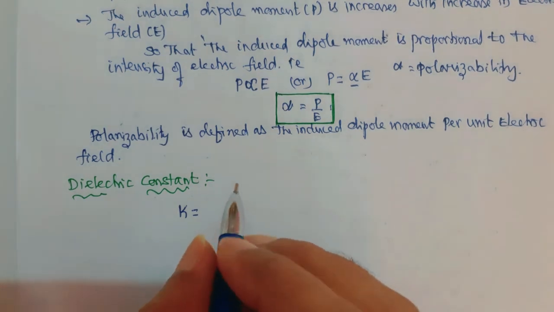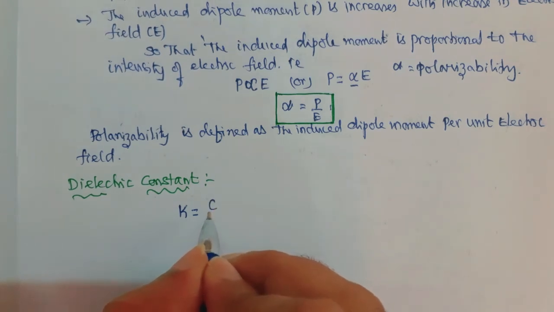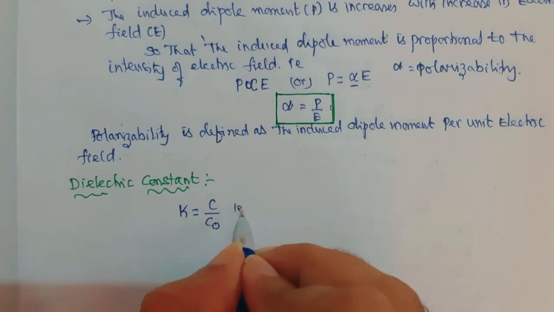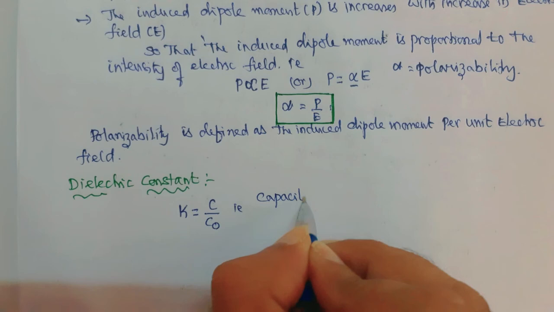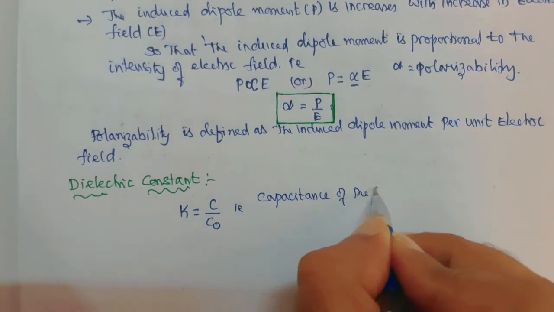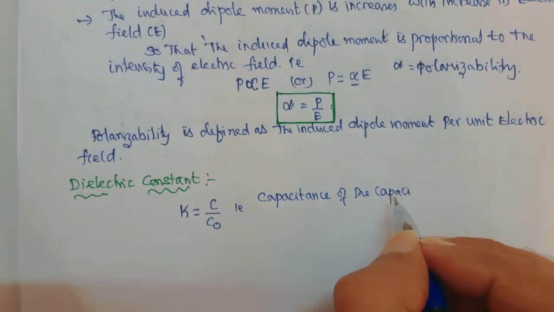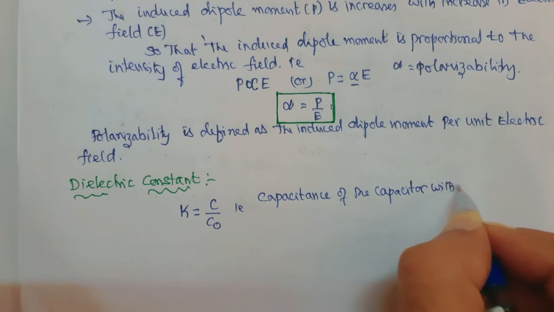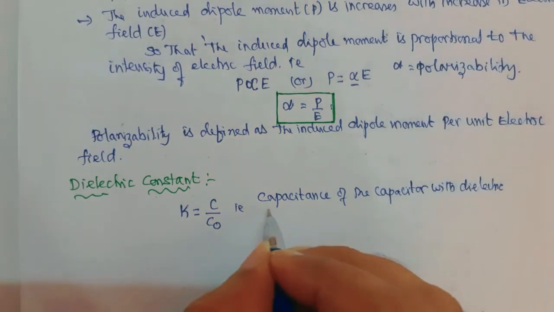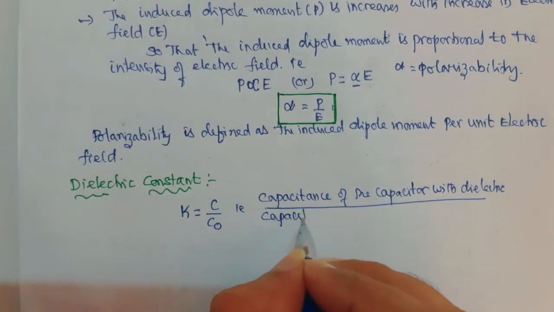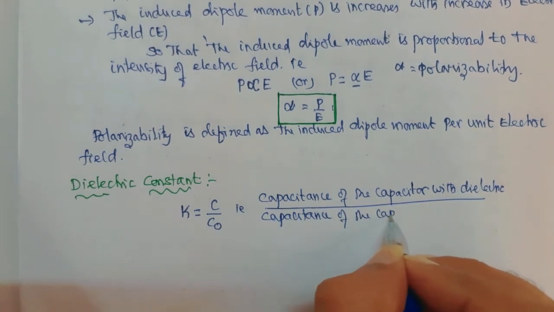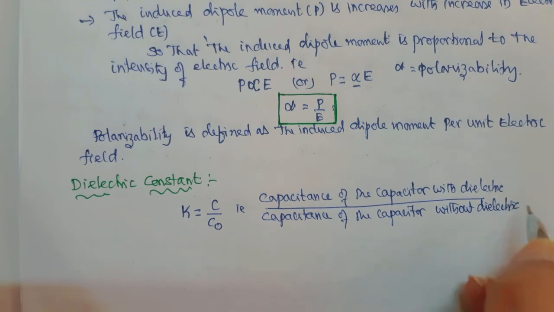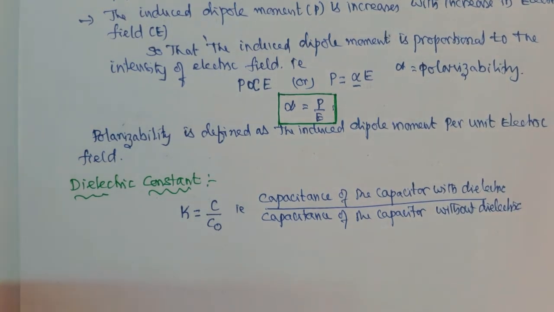That is, K is equal to C by C naught: the capacitance of the capacitor or condenser with dielectric to the capacitance of the capacitor without dielectric. Now this is nothing but the dielectric constant.